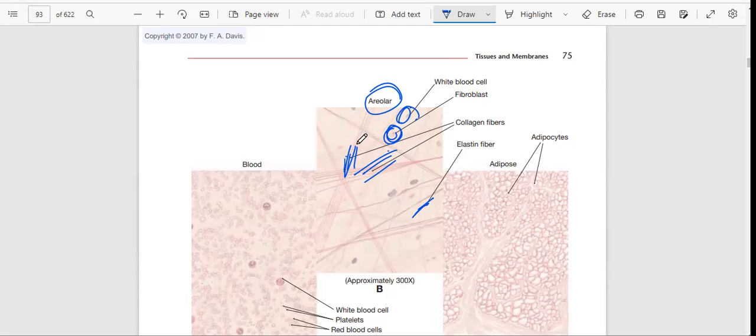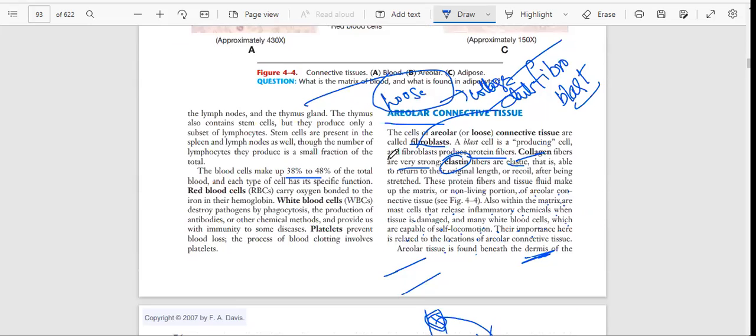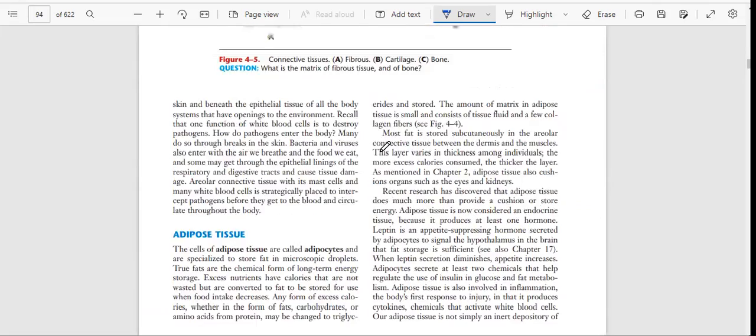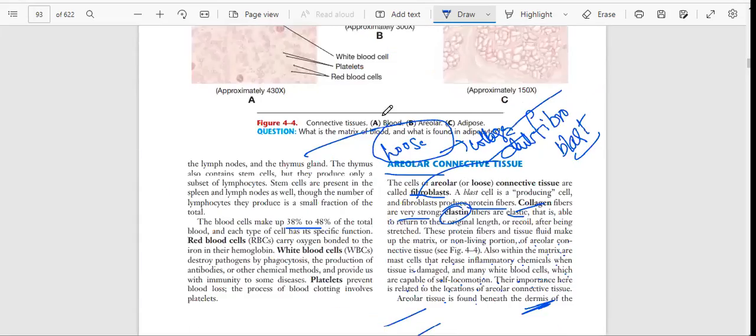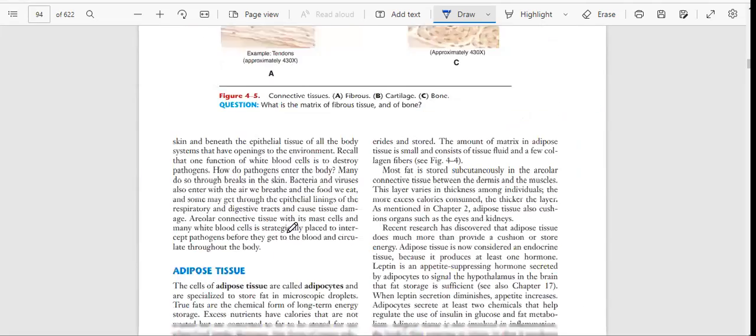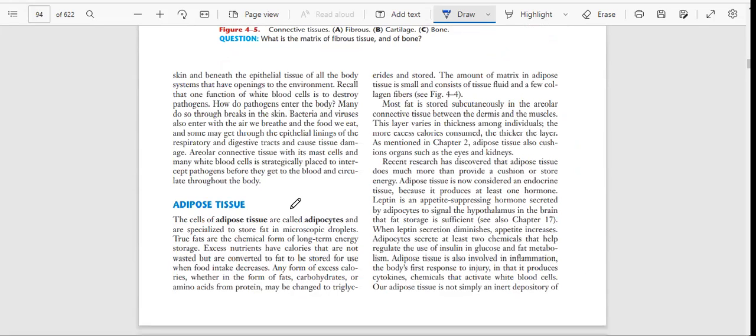Beneath the skin, in the dermis, we have collagen fibers as well as elastin fibers. Collagen is fixed and not able to move much. But elastin can stretch, and it will release the tension. The white blood cells are also present in that area. What do they do? They protect the body after any pathogen enters.